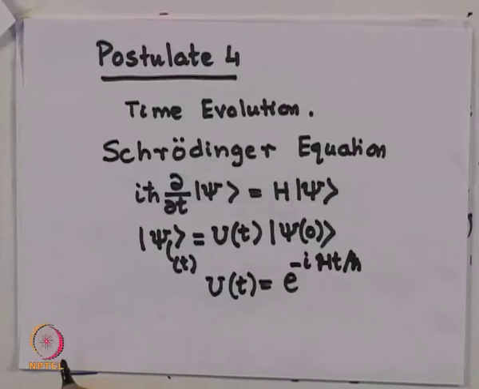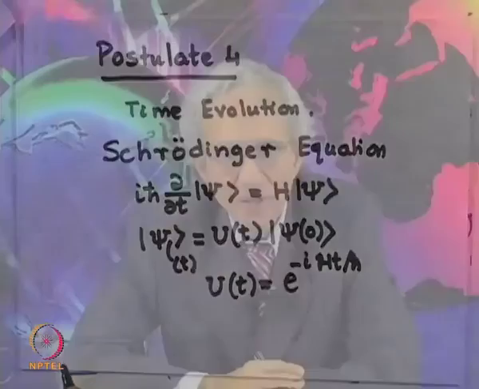Now, this is an important point, that the operators which determine which way a state will develop are unitary operators. Now, what is a unitary operator? A unitary operator is an operator which preserves the norm of a state or a vector.